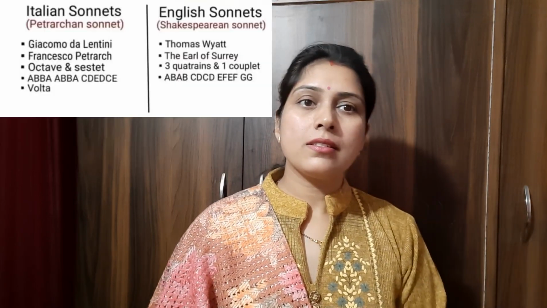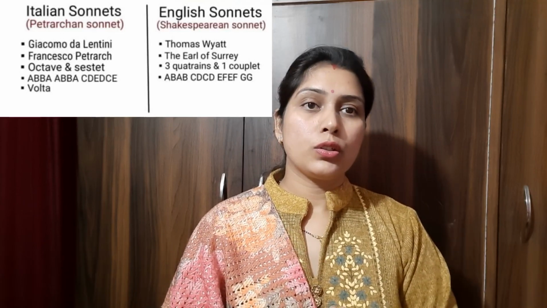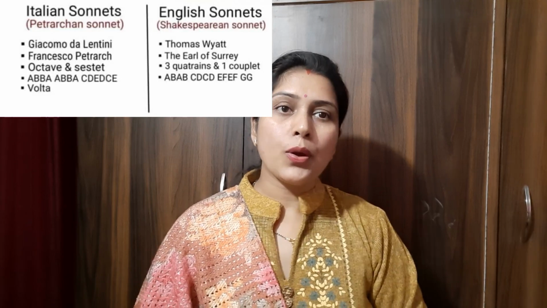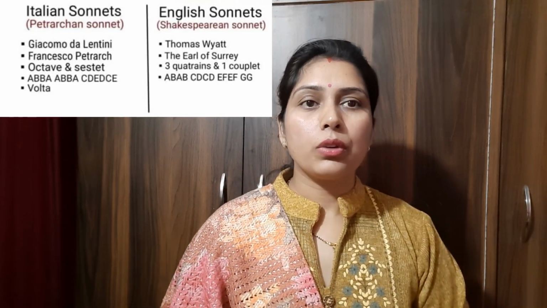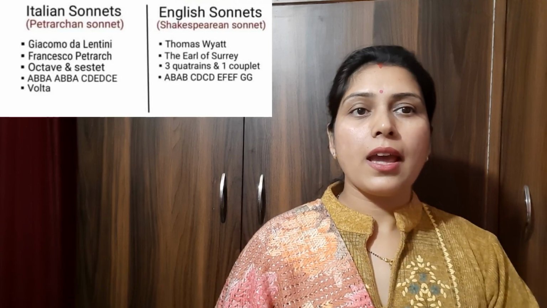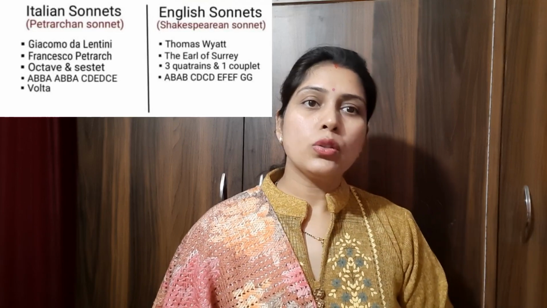The second type of the sonnet is known as the English sonnet. It is also known as a Shakespearean sonnet, because this type of sonnet was written by Shakespeare, and he made it so popular among the readers that they started to name it after him. The Shakespearean sonnet is divided into 4 parts, 3 quatrains and 1 couplet. A quatrain contains 4 lines and a couplet contains 2 lines.